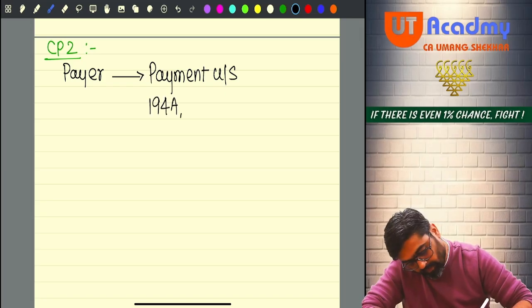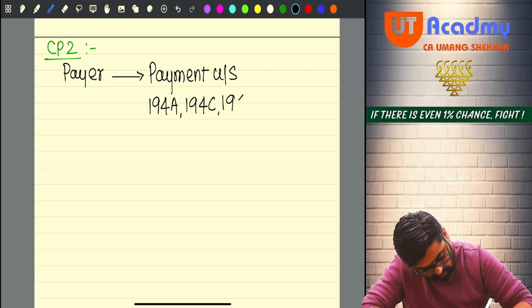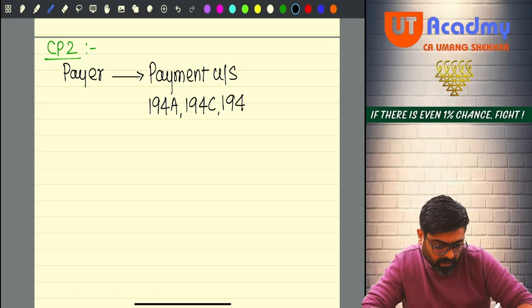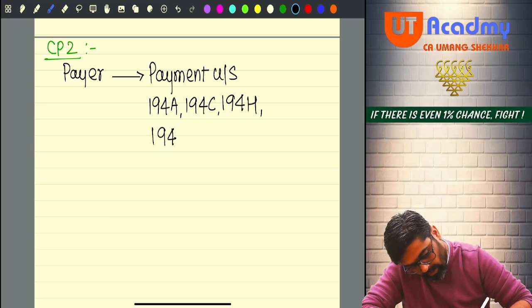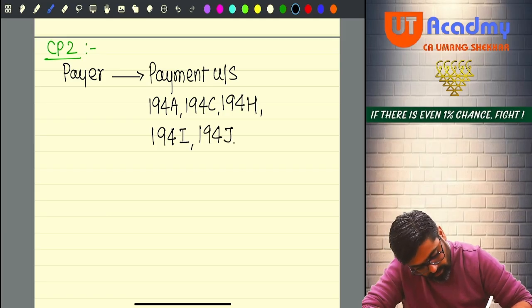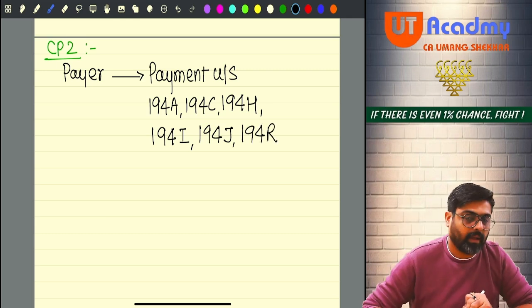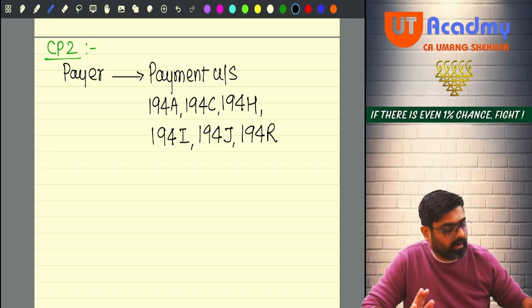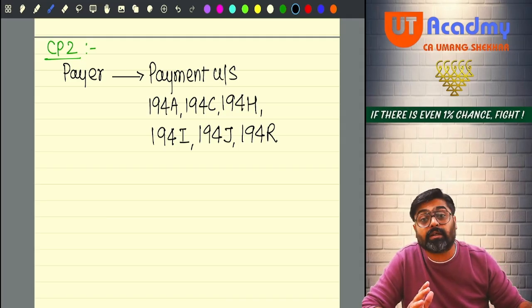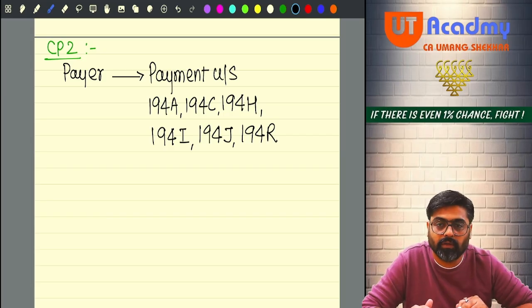194A, 194C, 194E, F, G, H, 194I, 194J or 194R. Any of these payments if the payer is making. Now see, in 194A, what payment is covered? Interest, other than interest on securities.